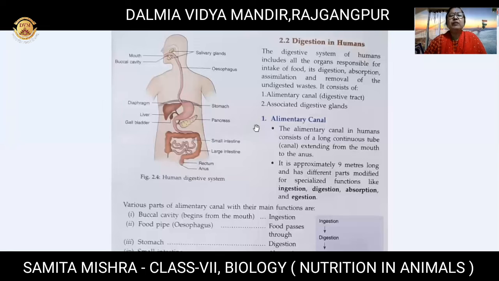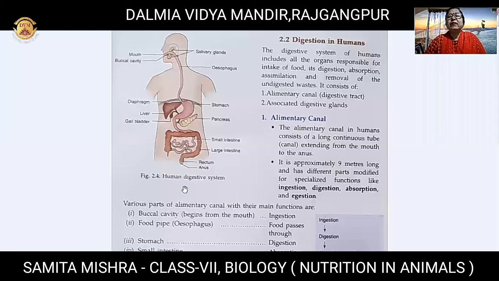Now here you see the complete diagram of the digestive system, digestion in humans. The digestive system of humans includes several organs. I told you about the need of digestion. Digestion is a very simple process by which complex food materials are broken down into simpler forms and absorbed by the body.